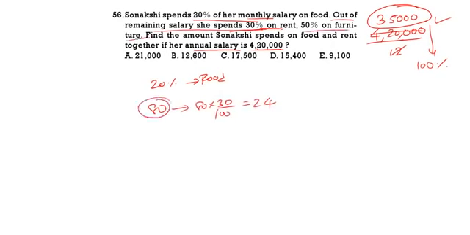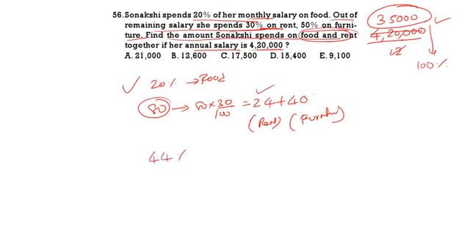Out of 80, 50% is nothing but 40. So this is rent, this is furniture. Now find the amount spent on food and rent together. Food is 20. Rent is 24. 20 plus 24 is 44%.